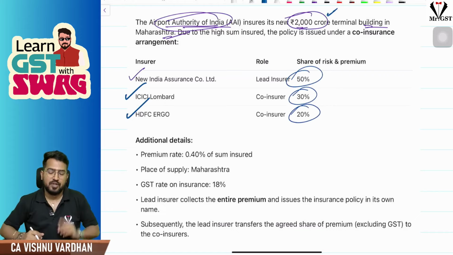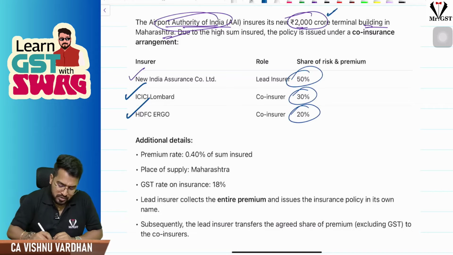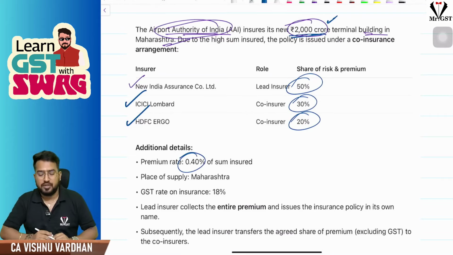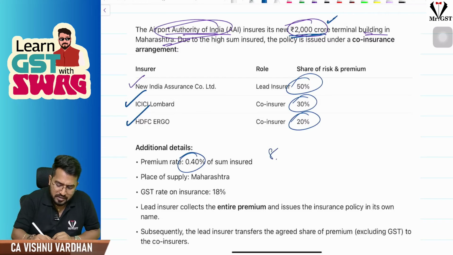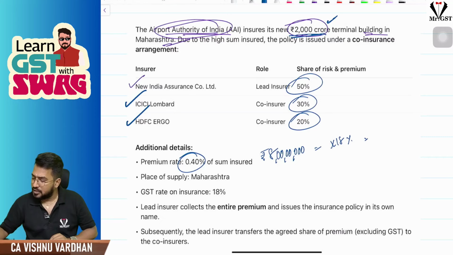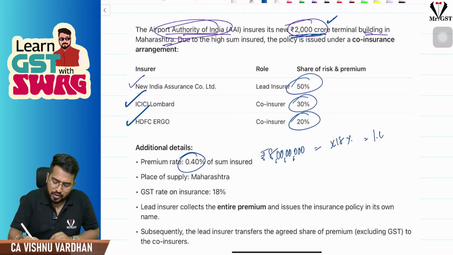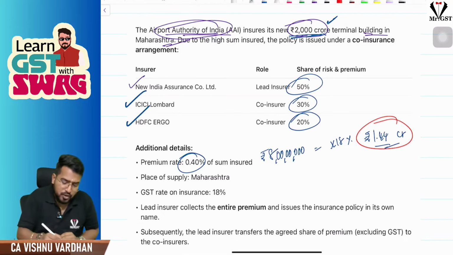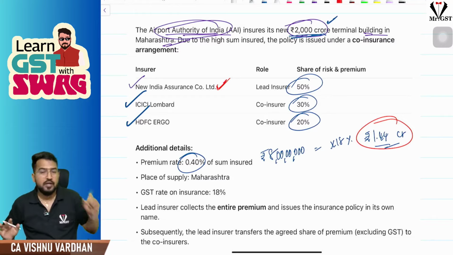Now understand, this 2000 crore is not the premium, 2000 crore is the project value. The premium is 0.5% of that sum insured. 0.5% is 8 crore rupees. This is the premium. On this 8 crore rupees, 18% GST is 1.44 crore. This 1.44 crore GST liability will be fully paid by New India Assurance Company Limited to the GST department.